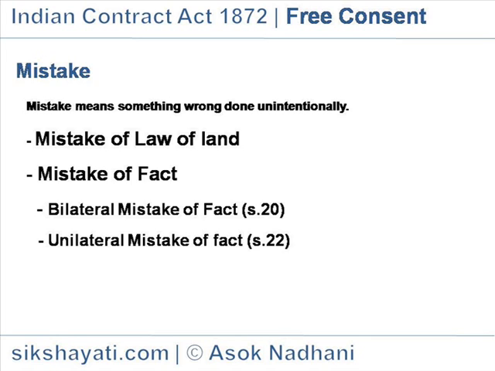Example: B places an order for various stationery supplies to S, his usual supplier. Unknown to B, S had sold his business to T. T sends the stationery to B. B, upon discovering the facts, refuses to accept the stationery. T must take back the stationery as there is no contract between T and B. B never intended to enter into a contract with T.